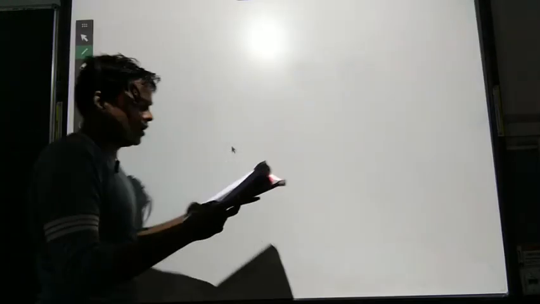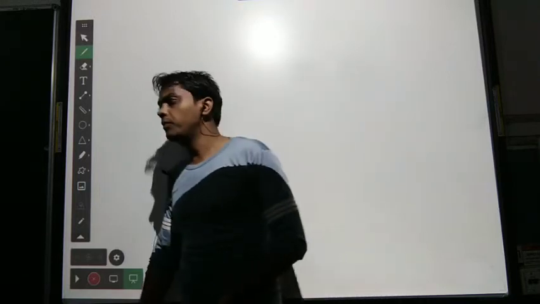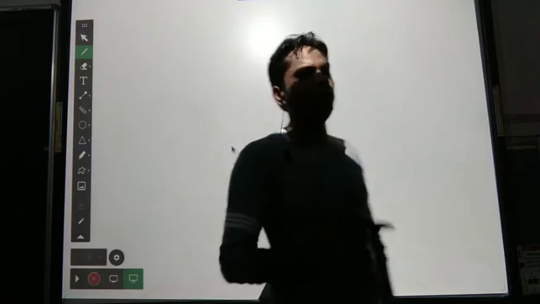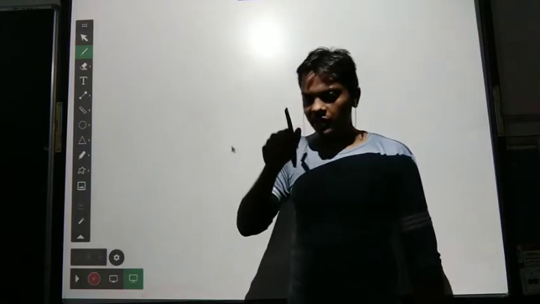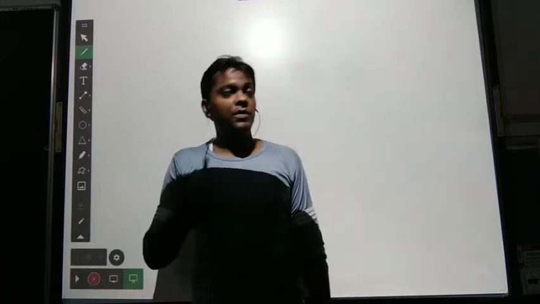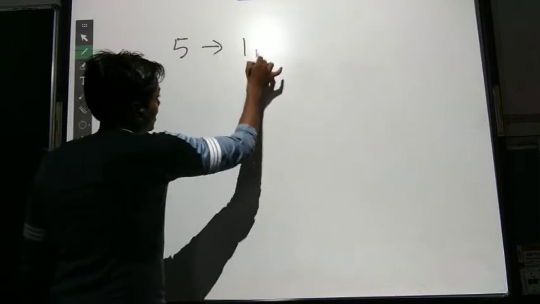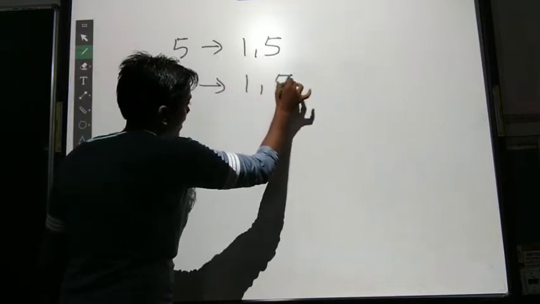Question number 6. List all the prime numbers less than 50. First of all, what is a prime number? Prime numbers are those numbers which have only 2 factors, 1 and itself. If we have 5, it has only 2 factors, 1 and 5. If we have 3, then the factors are 1 and 3.